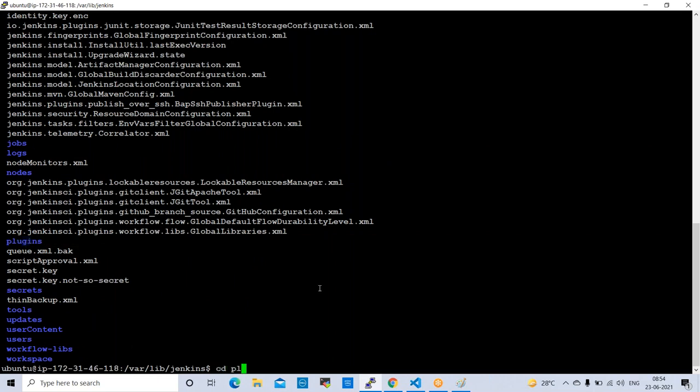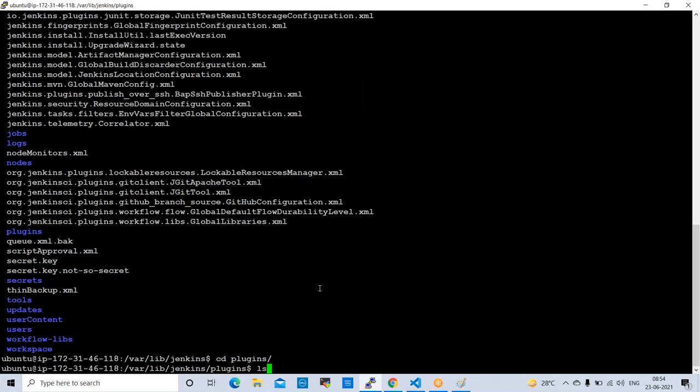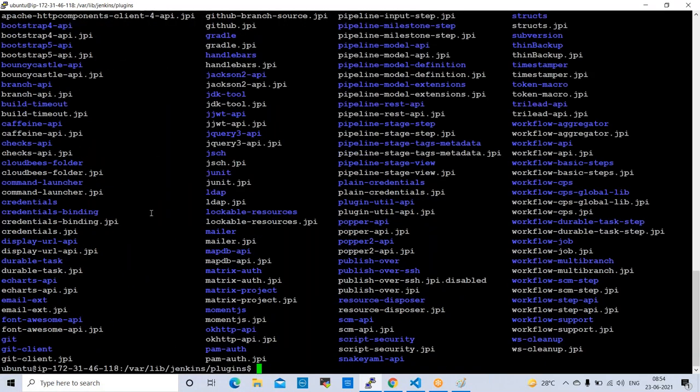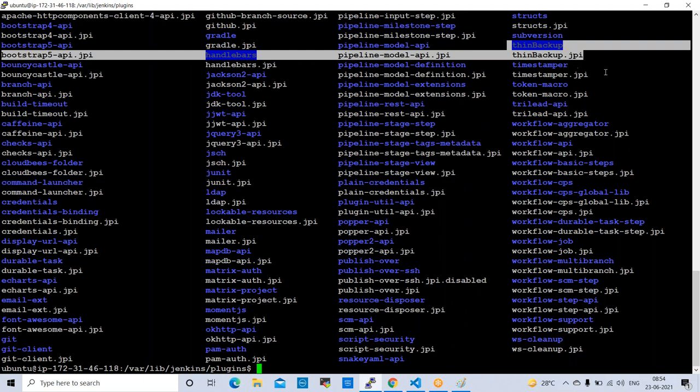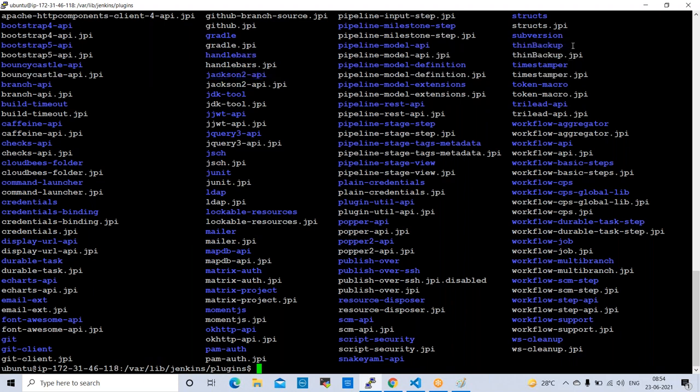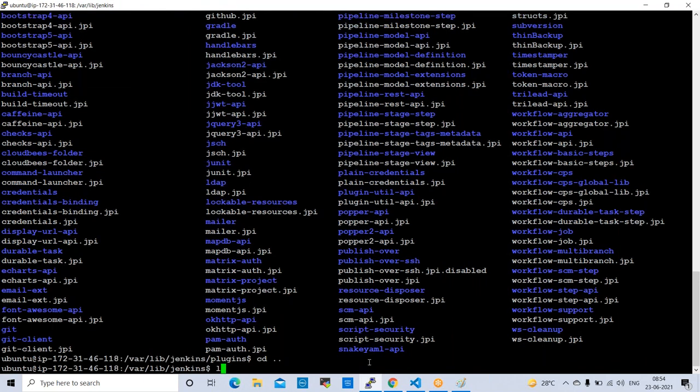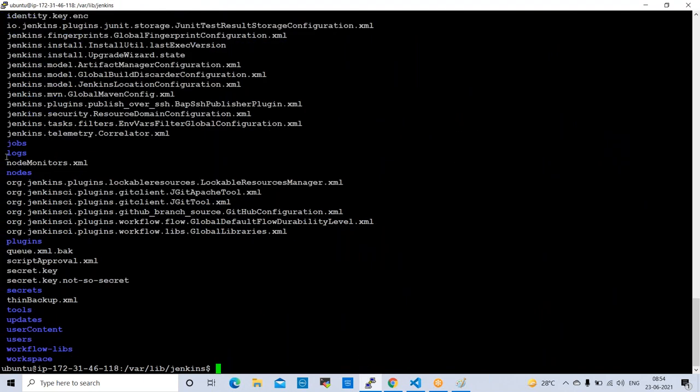cd plugins. So now we can check plugins. Whatever plugins we installed, all the plugins are available. Just now we installed one plugin, right? Which is the Thin Backup plugin. This is available. See here, Thin Backup. And also we installed so many plugins, right? So these are all plugins. cd dot dot, ls here.